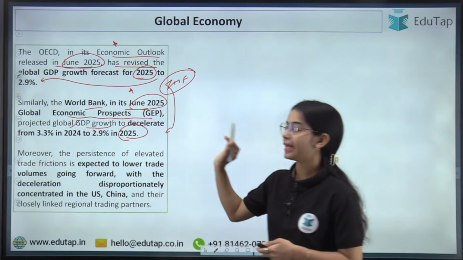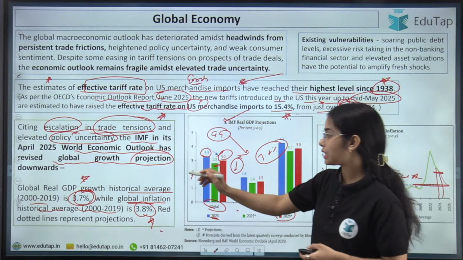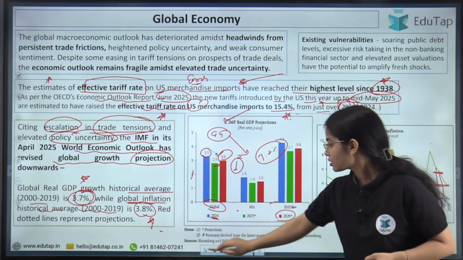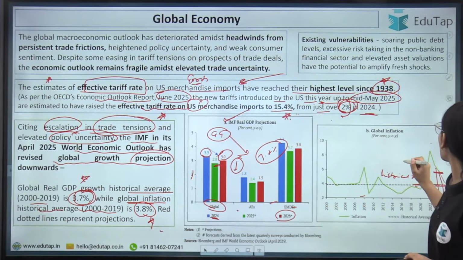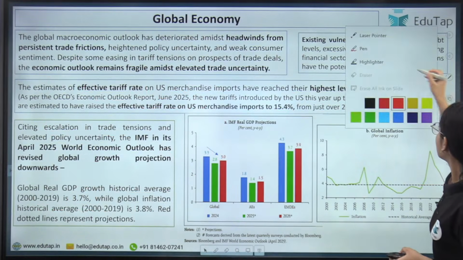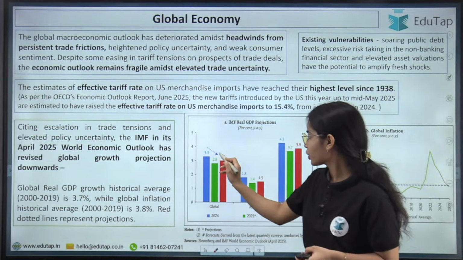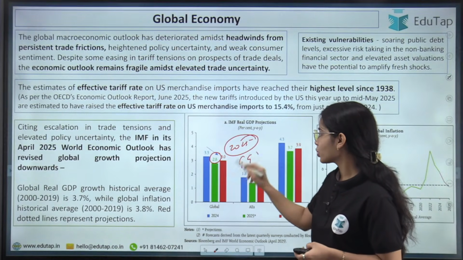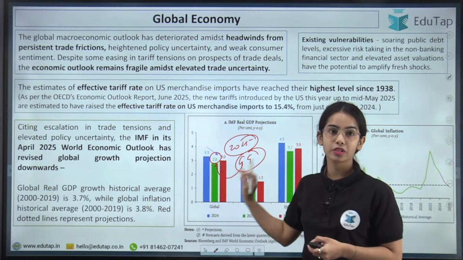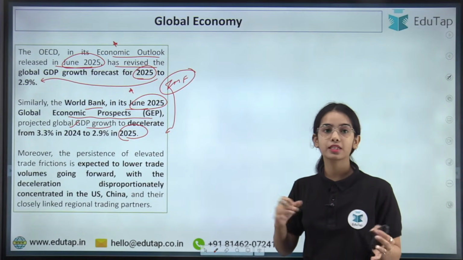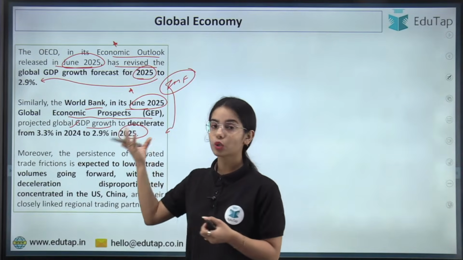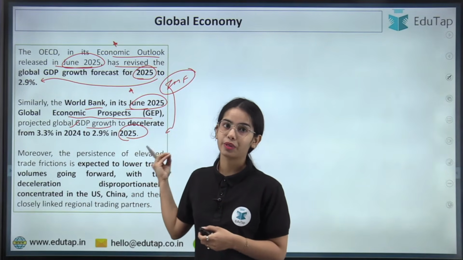So all the important international entities have decreased their global growth forecast for 2025. As per the IMF, the global growth is going to be 2.8% in 2025. As per the OECD, it is going to be 2.9% in 2025. And as per the World Bank, the global growth is going to be 2.9% in 2025.